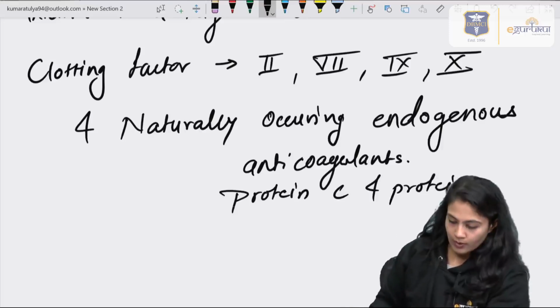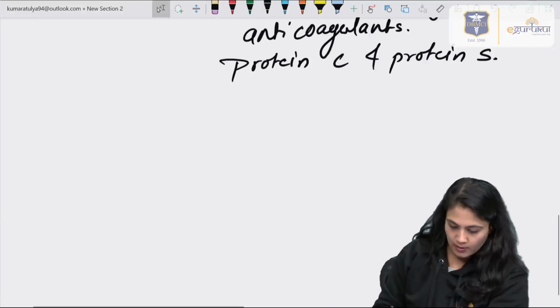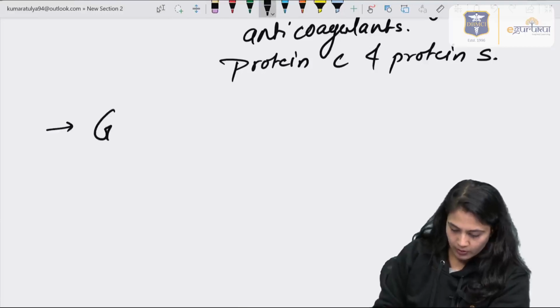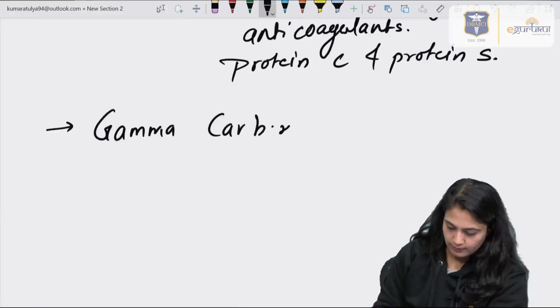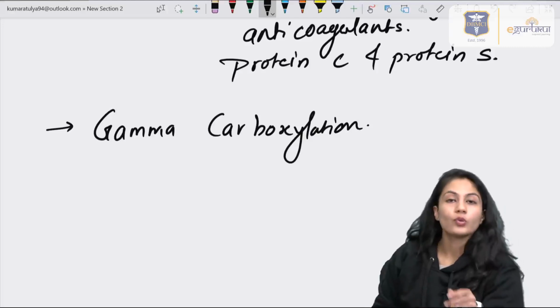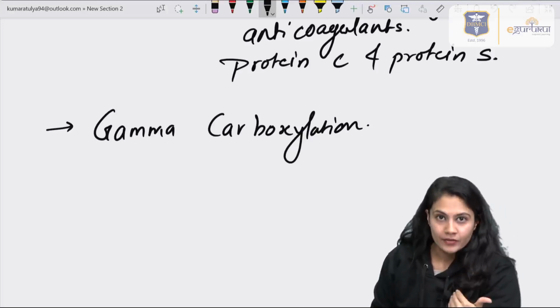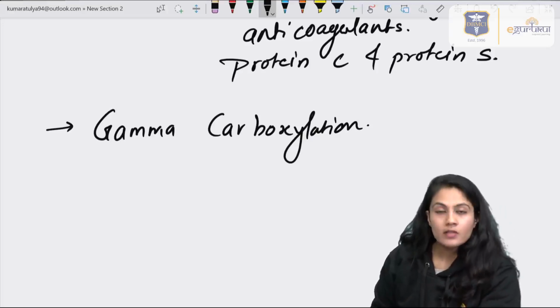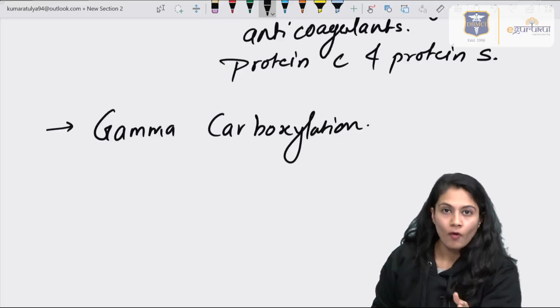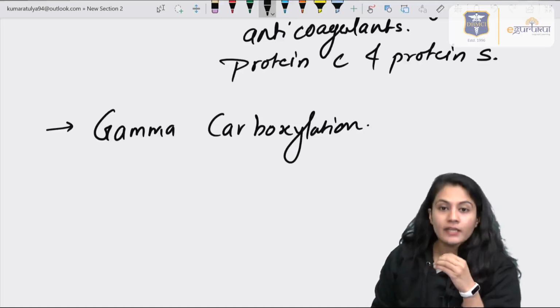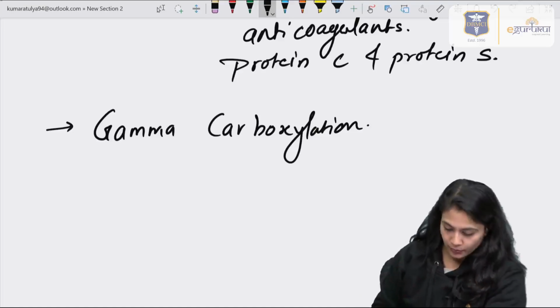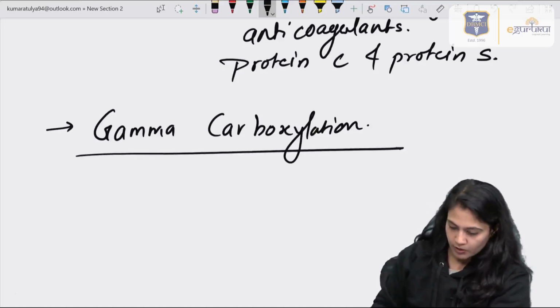Right. So, what vitamin K does is it causes the gamma carboxylation of those 2, 7, 9, 10 clotting factors, right? That means it makes them active. The clotting factors are present in the inactivated form in the blood, but vitamin K makes them active via gamma carboxylation.